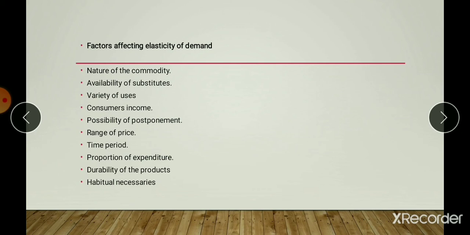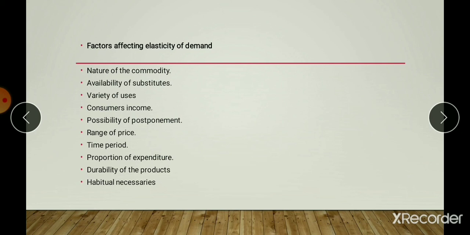And variety of uses. Single use goods will generally have less elastic demand when compared to multi-use goods. Commodities like coal and electricity have a composite demand and have a higher price elasticity of demand. With a fall in prices, these commodities may be demanded for various uses.